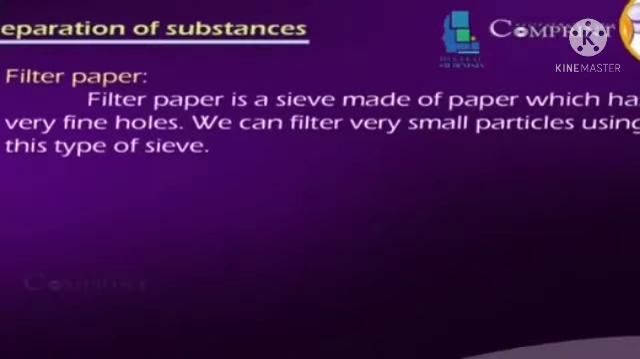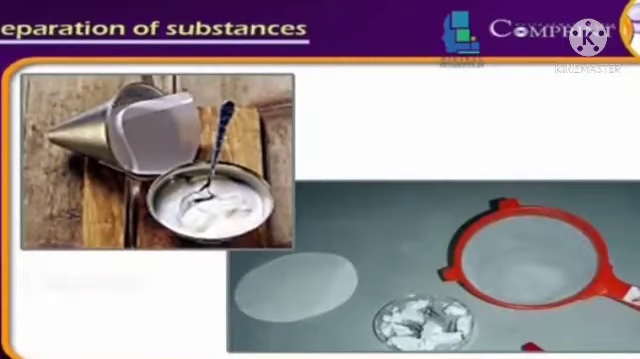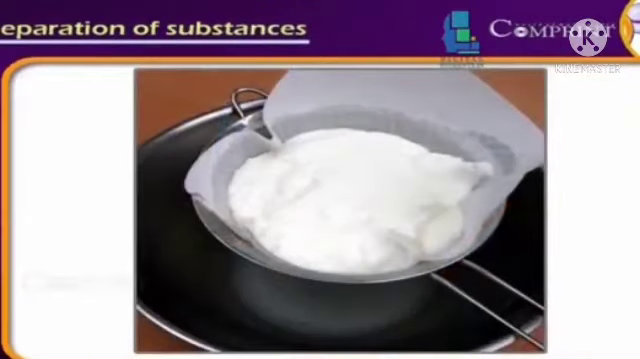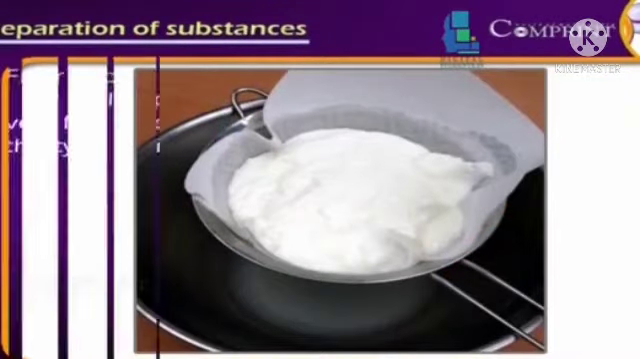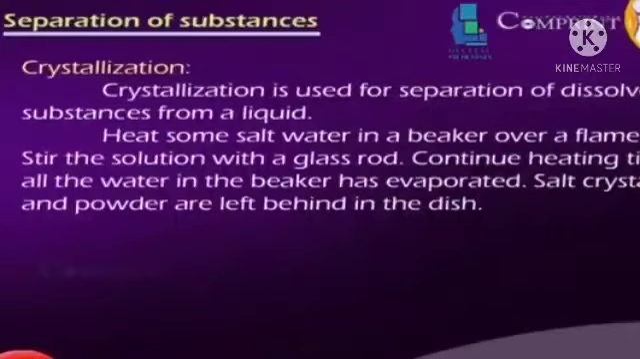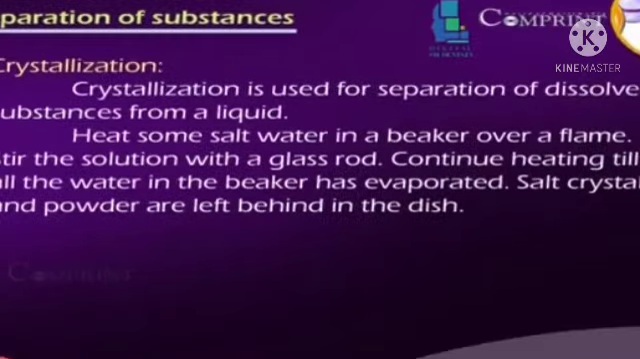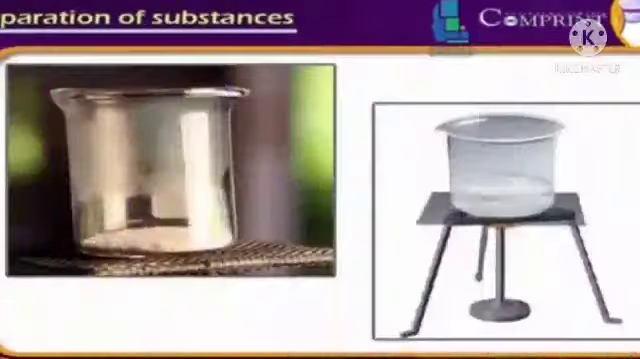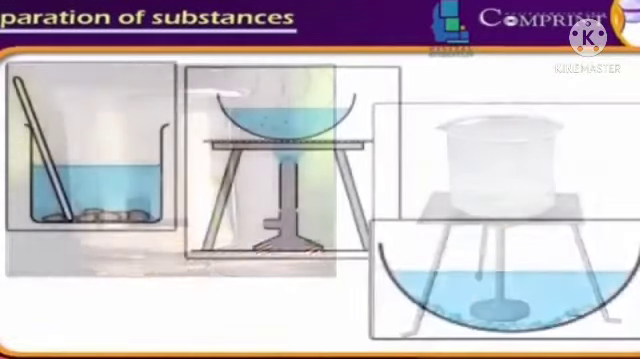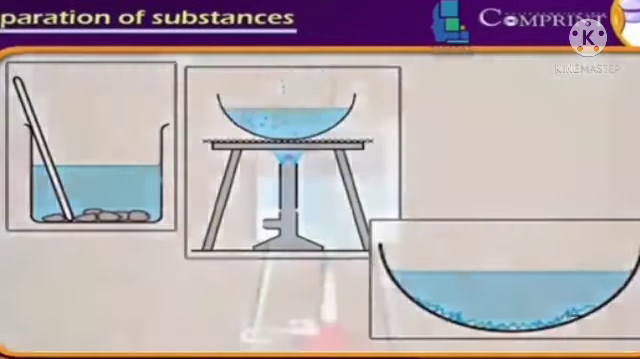Filter paper. Filter paper is a sieve made of paper which has very fine holes. We can filter very small particles using this type of sieve. Next method is crystallization. Crystallization is used for separation of dissolved substances from a liquid.